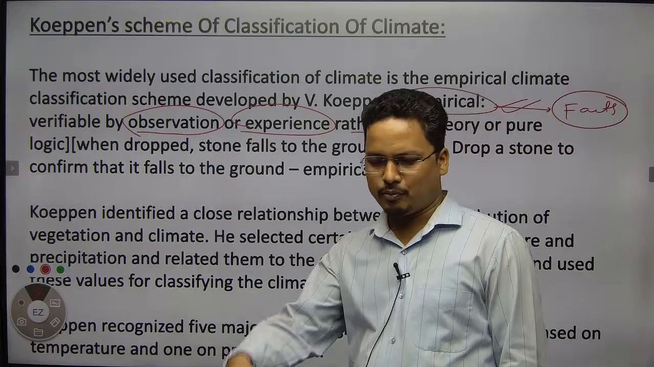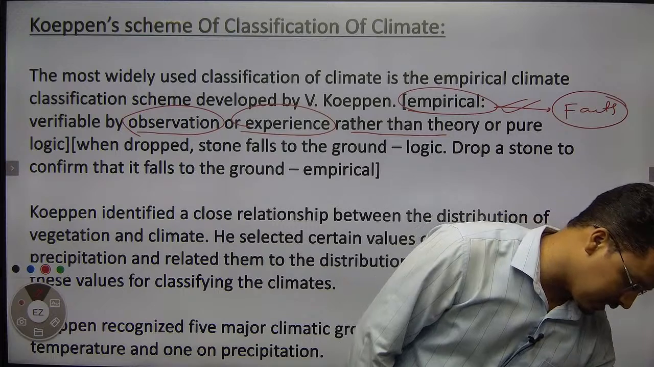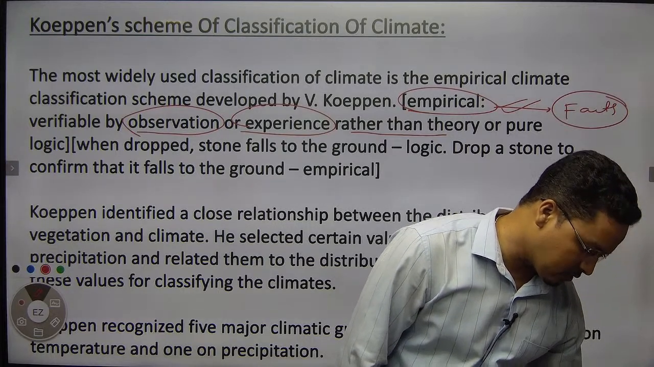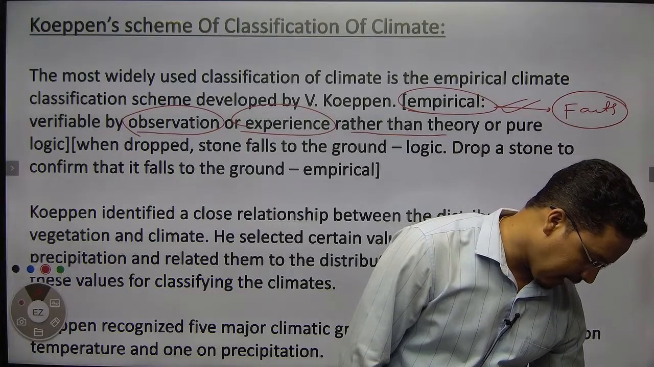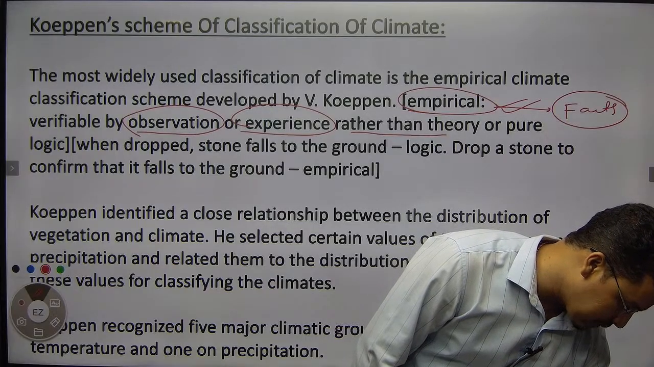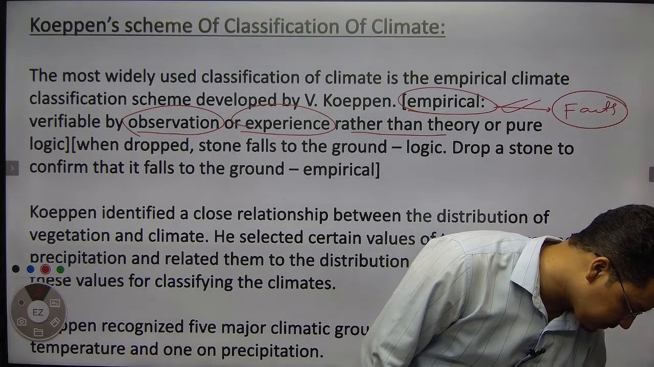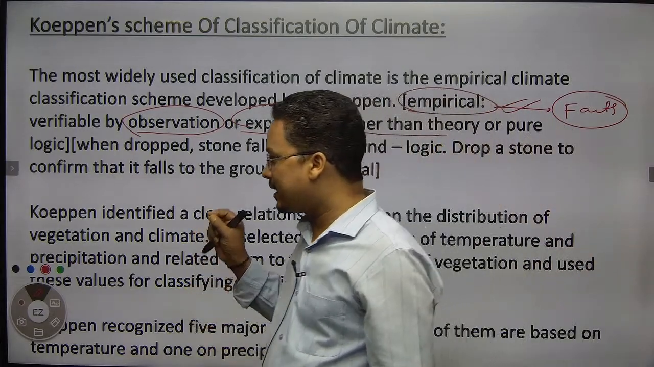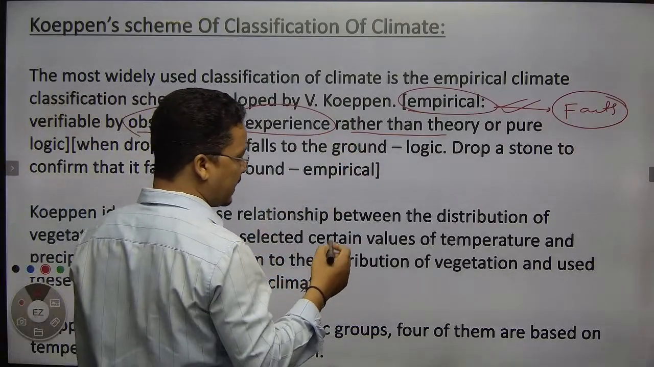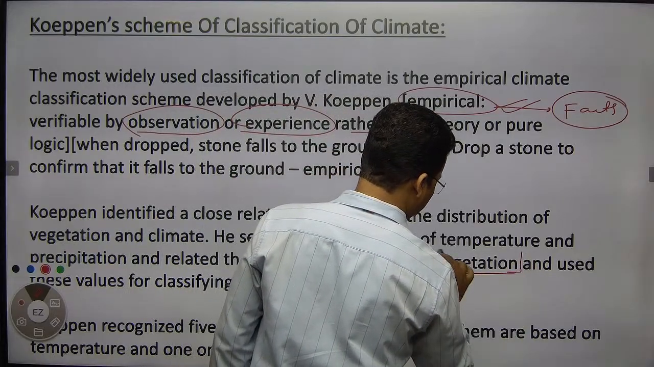Why? Then you may ask me, why is natural vegetation so important? Because in the Köppen climatic classification, natural vegetation is important to indicate the climate, and that is why it is important. The Köppen climatic classification is important because the indicator of the climate is natural vegetation.